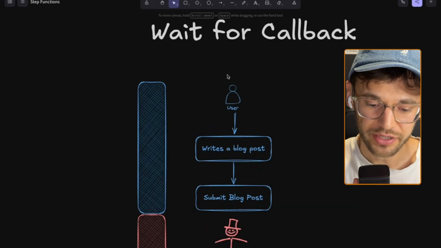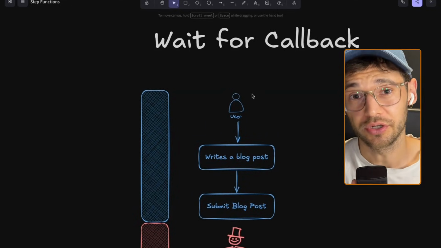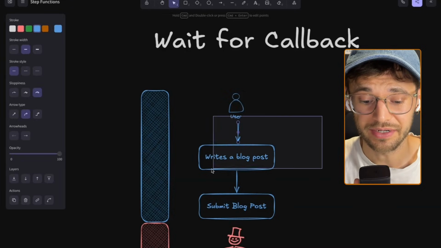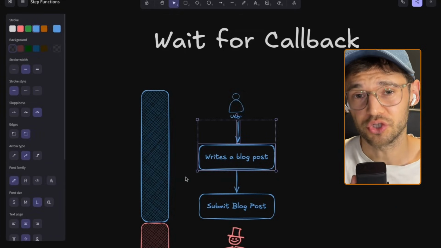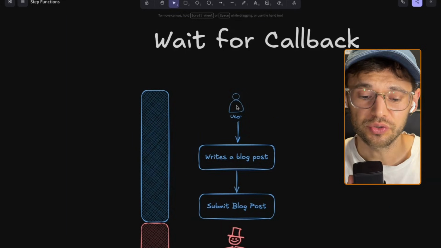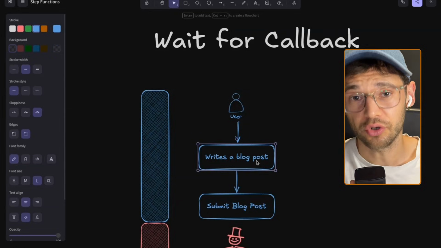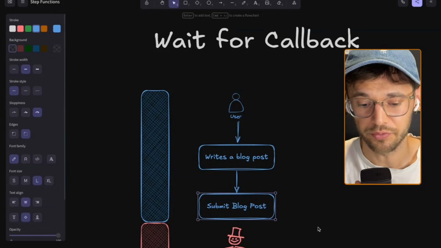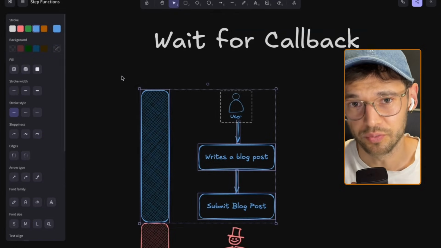Here I've created a small diagram of our example application. What we are doing is building a small blog publishing platform. So that means we have a user. This user can write a blog post and then submit the blog post. This is what we have here in blue.